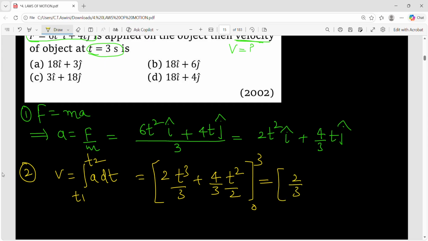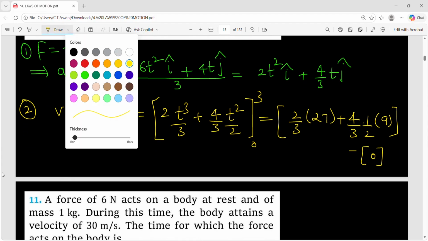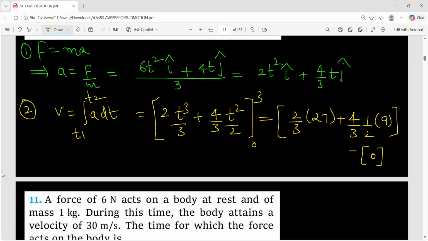So substitute the upper limit, what will you get? 2/3 into 3³, 3 threes are 9, 9 threes are 27, plus 4/3 into 1/2 was also there, t², that means 3², 9. What about the lower limit? If you substitute, the whole first term and second term is 0 only. So just simplify this, how much will you get? 3 ones 3, 3 nines 27, 3 ones 3, 3 threes 9, 2 ones 2, 2 twos 4.